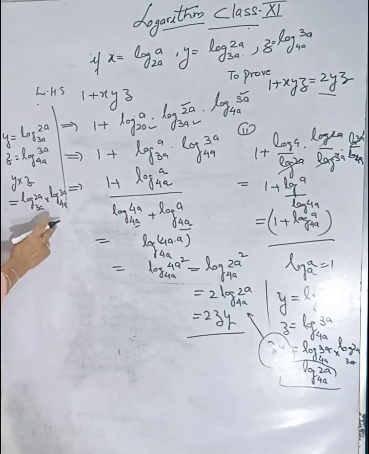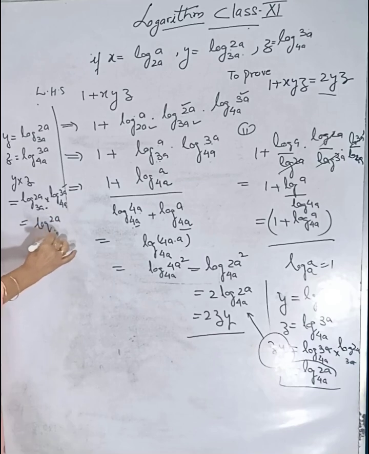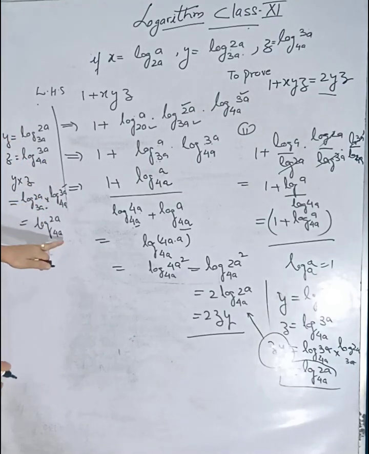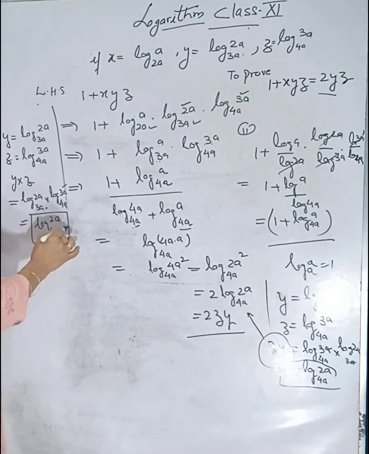Same is the condition here. This base and this log operator cancel, so it can be directly written as log of 2a with base 4a, because this base with this log operator cancel. Okay, this will happen. So xy can be written in place of this: log of 2a with base 4a can be written as xy into z, y into z.